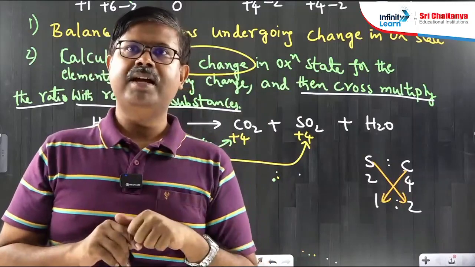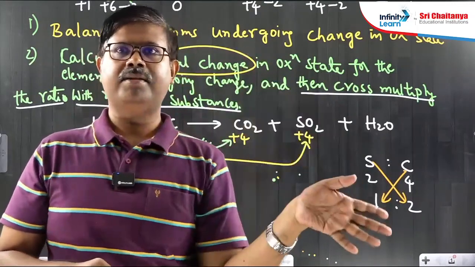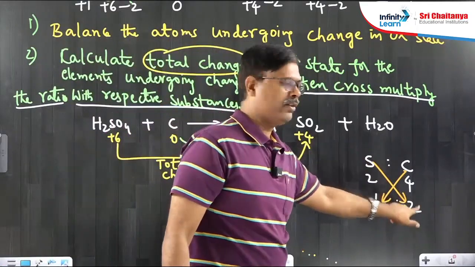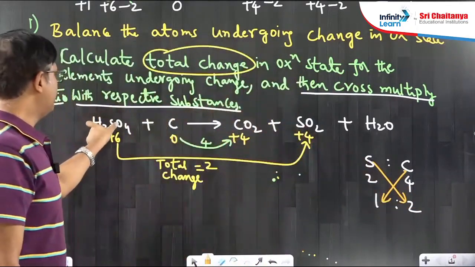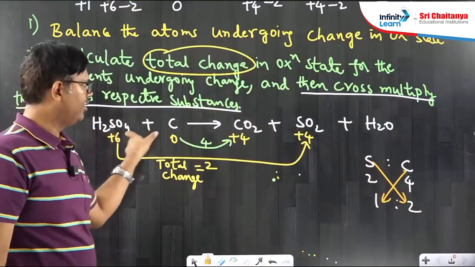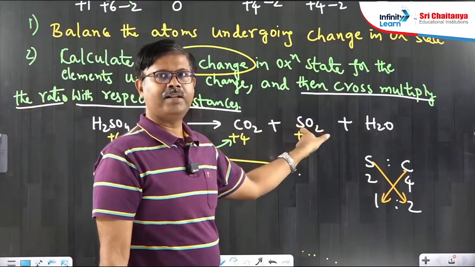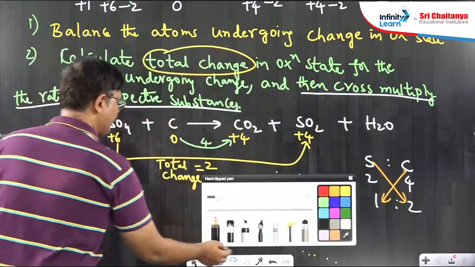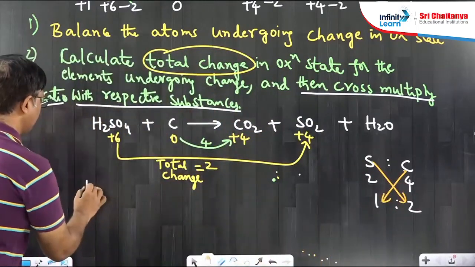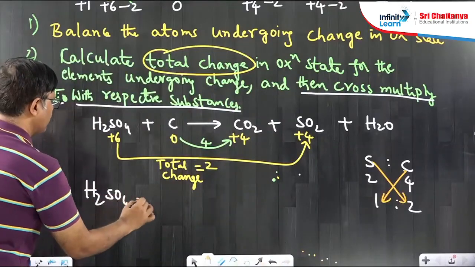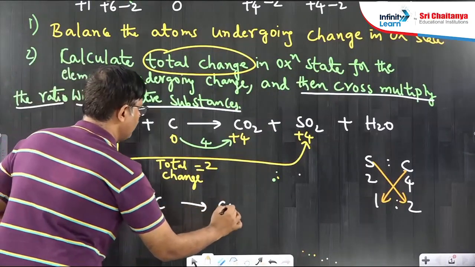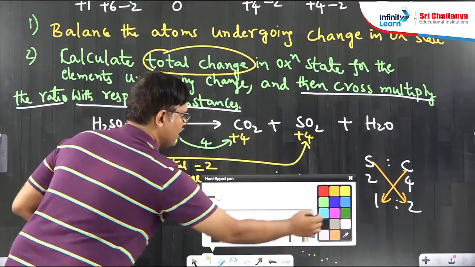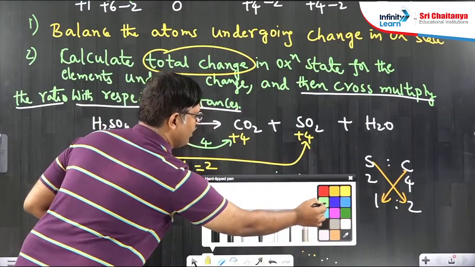Which side substances are? Both sides, reactants and products. For example, see, sulfur substances, let's multiply with 2. Where are the sulfur substances? This is sulfur substance H2SO4. This is also a sulfur substance. So, this you have to multiply with which number? 2. So, let's write that. Once again, I am writing here H2SO4 plus carbon, CO2, SO2, H2O. I am not writing oxidation states now.